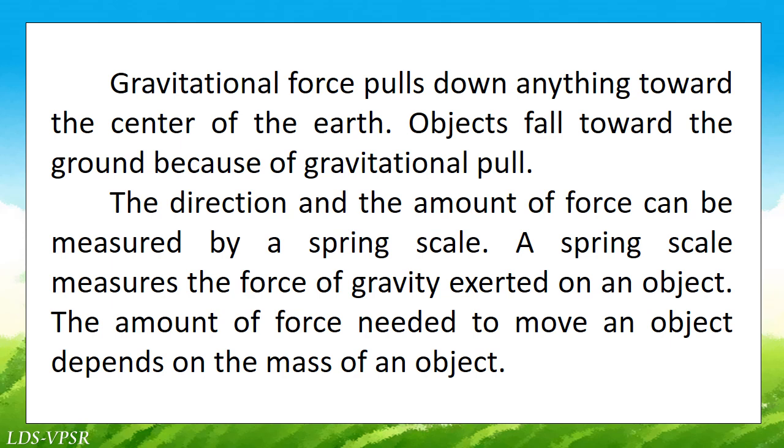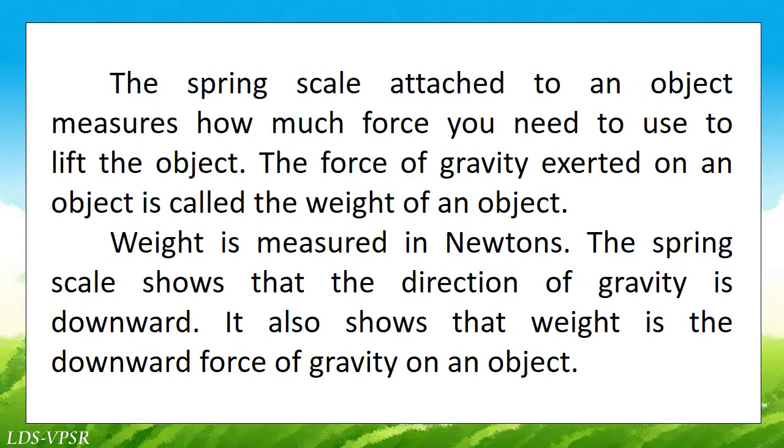The direction and the amount of force can be measured by a spring scale. A spring scale measures the force of gravity exerted on an object. The amount of force needed to move an object depends on the mass of an object. The spring scale attached to an object measures how much force you need to use to lift the object.